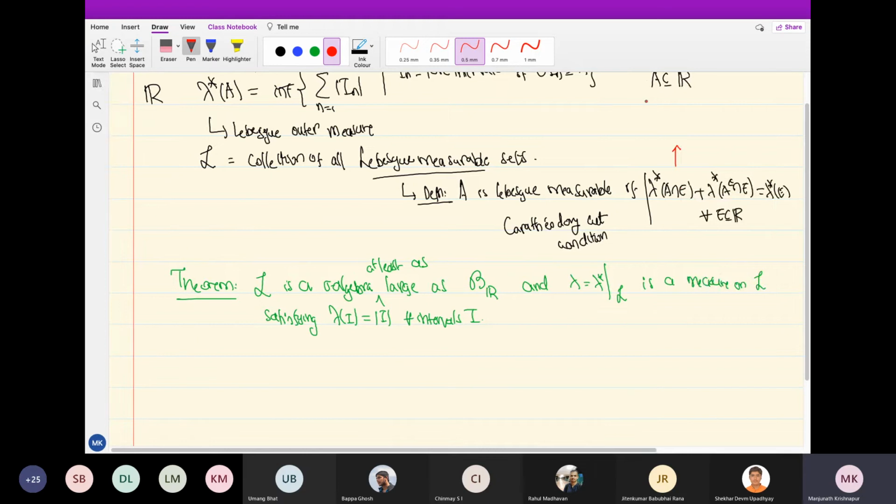Because of countable subadditivity, one side is trivial by subadditivity. Hence we are using only finite subadditivity here, right? Because the sets A intersection E and A complement intersection E are disjoint, and the union is E. Therefore, the outer measure of E is less than or equal to the sum of the outer measures of these two. So what one needs to check?